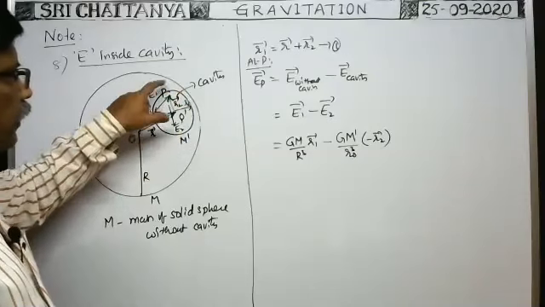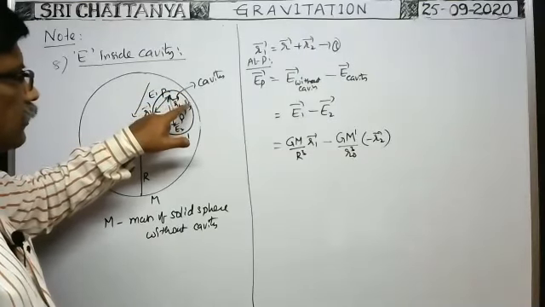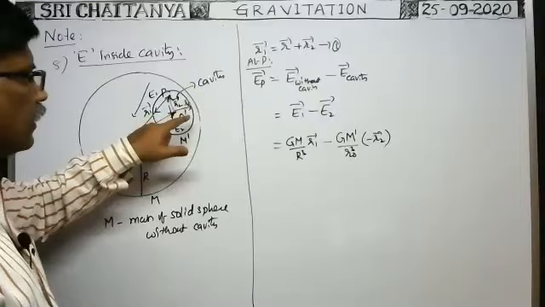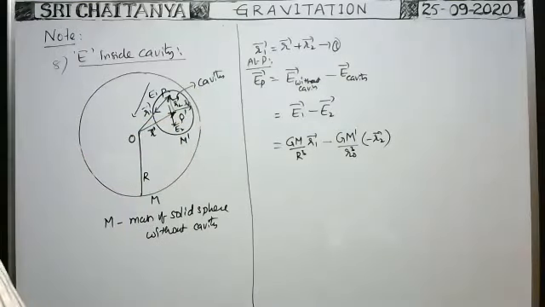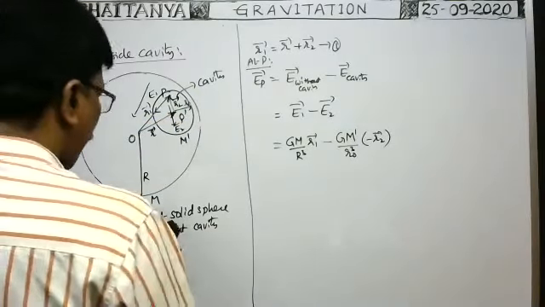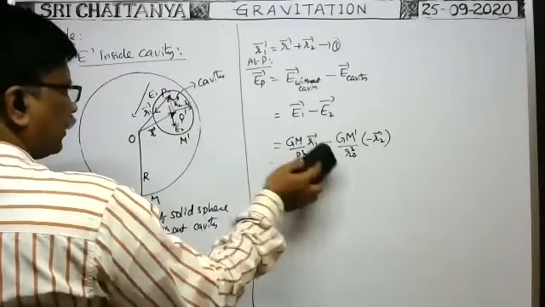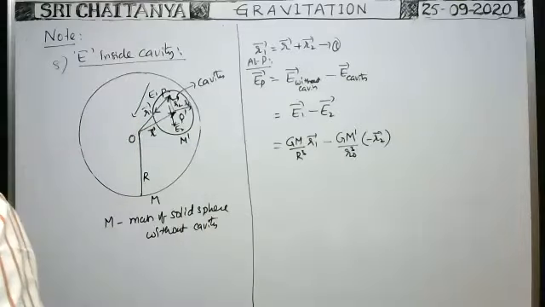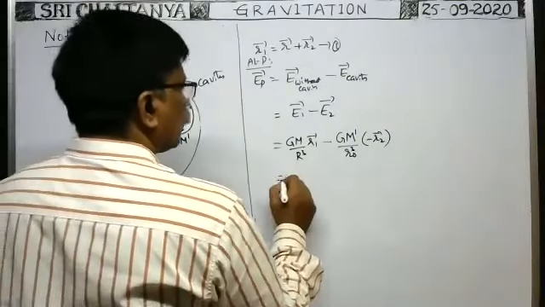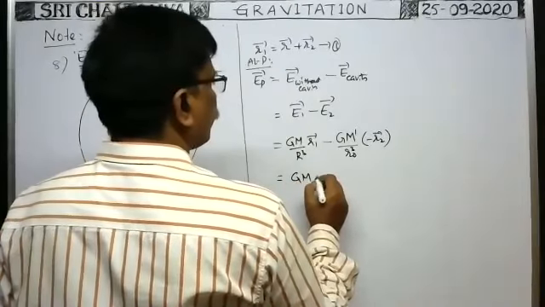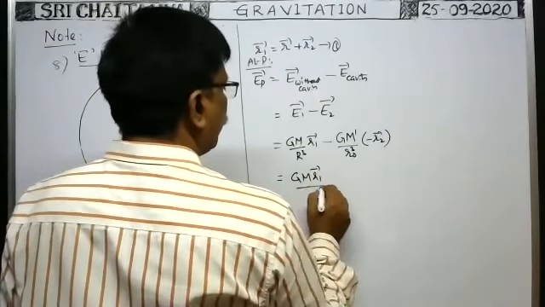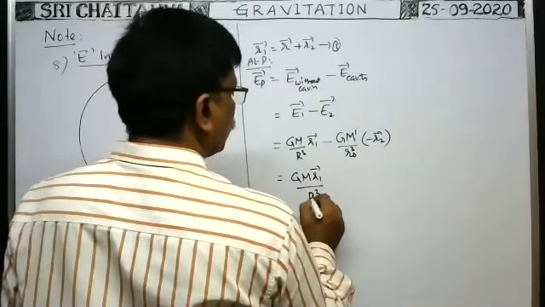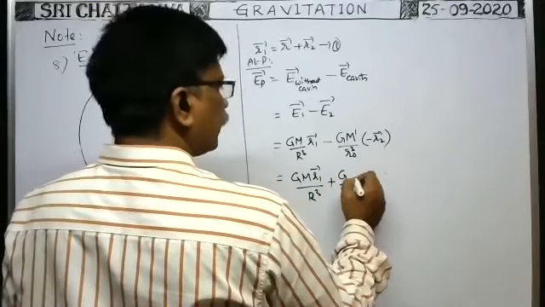Radius of the cavity is R0, I imagine. Radius of the cavity is R0. Or any other symbol, capital R0 you want to write, you can write R0 or capital R0. Otherwise, you keep like this only. No problem. So therefore, this is equal to G capital M R1 bar by R cube minus G by R0 cube, of course minus means plus, into R2 bar, later we can write into M dash.